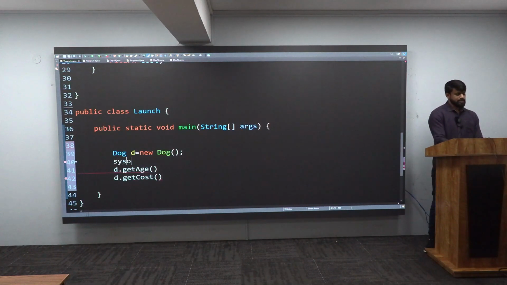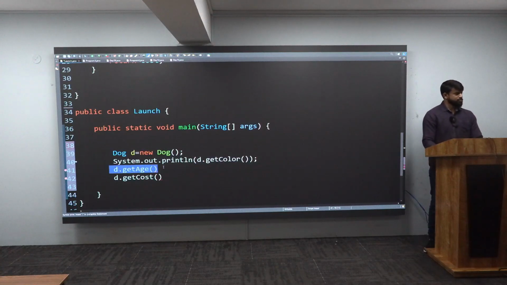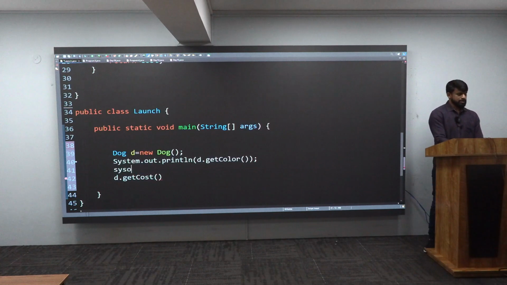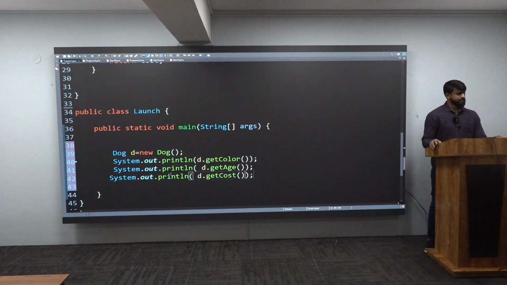Now I will cut it and put it inside system.out.println like this. This I will cut and put here. Very good. So this fellow 100% will give me something, so I'll cut him and put him inside system.out.println in this way. This fellow, I will cut him and put him inside system.out.println in this fashion. This is my program. And let us see how this will work line by line. Are you guys ready for this?